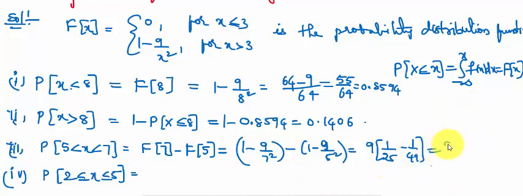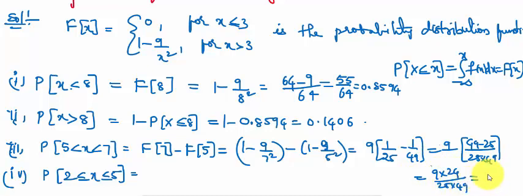It is equal to 9 by 25 into 49, 49 minus 25, which is 9 into 24 by 25 into 49. After the simplification, the decimal value is 0.1763. That is the probability.